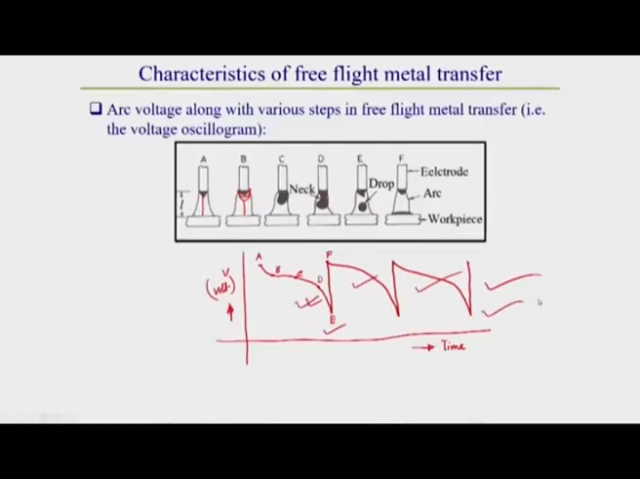In this free flight type of material transfer, one thing you keep in mind is that the current is almost steady in nature. That means current here does not vary with time. Almost negligible variation of current is observed in free flight type of metal transfer. So, this is generally voltage. If we draw the current variation with time, we will get an almost steady line. That means welding current is almost constant over the entire welding time. So, your current does not depend on time here.